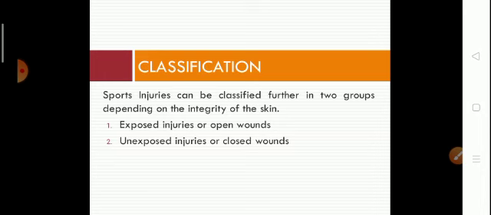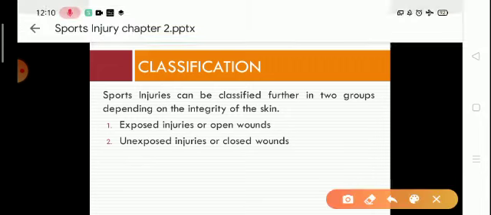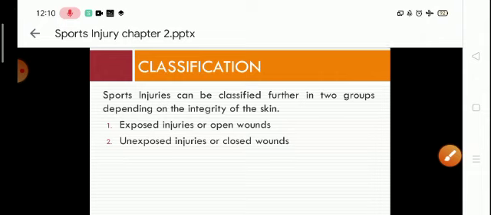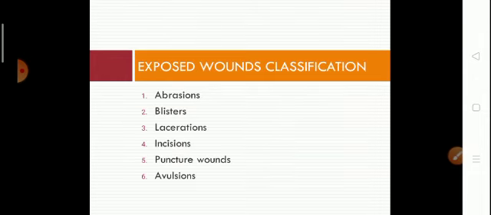The first classification is exposed injury, and the second classification is unexposed injury. The definitions of exposed wound and unexposed wound are explained in chapter 1.